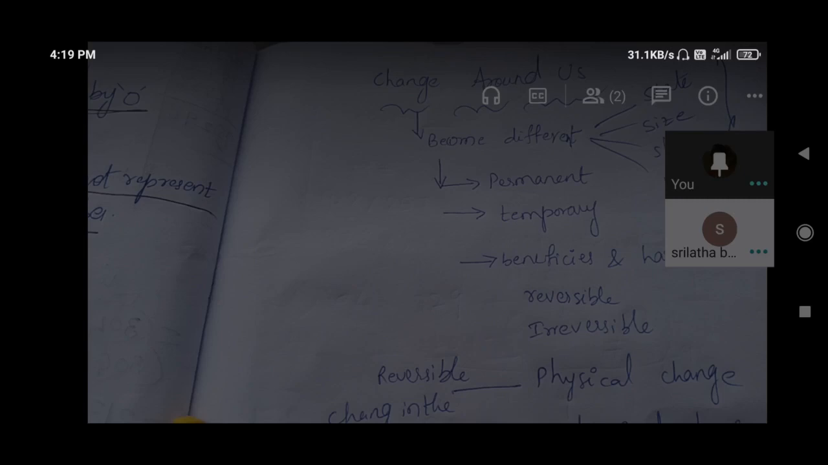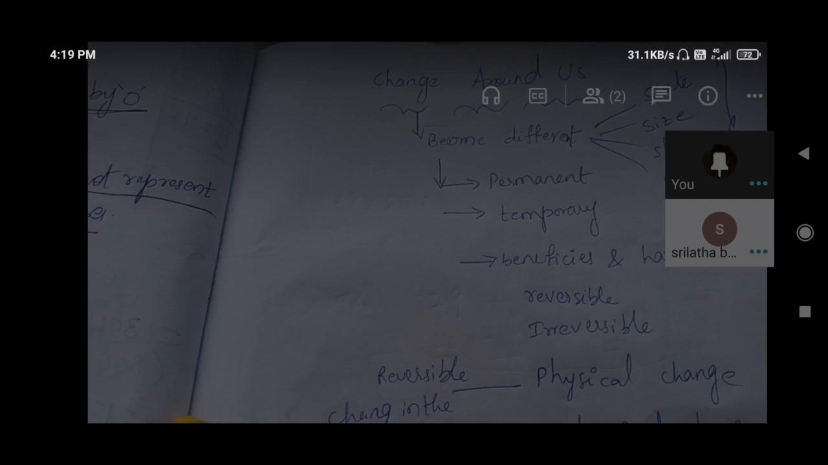Wax melting, wax to liquid and liquid to wax, that is a physical change only. And by burning of that wax, some ashes come from it, white in color like smoke. So that is a chemical change. Why? Because a new product is there. A new product is there.